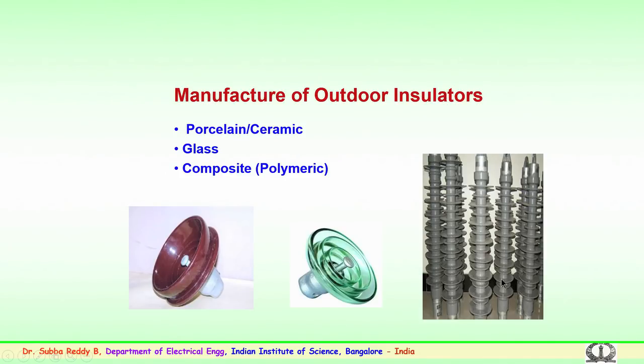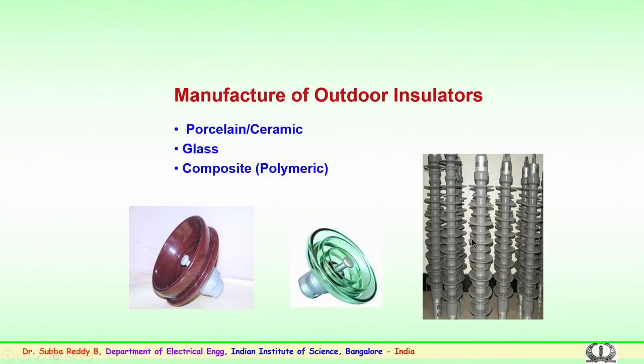These are all the recently developed polymeric, composite, silicon rubber insulators. Several names are being used for high voltage and extra high voltage transmission, and also for traction and other insulation at distribution levels. Manufacturing of these outdoor insulators gives an idea of what could cause issues, what could lead to some of the processes, and how important the manufacturing of each and every type is. We will be briefly looking into this.